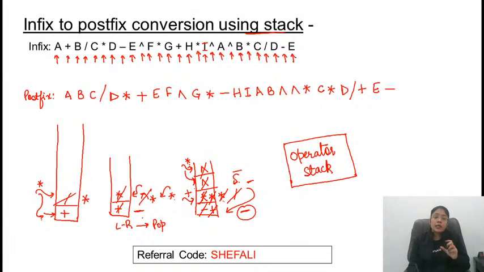एक और type आ सकती है. During the conversion, they may ask for the stack size. What will be the operator stack size required to convert the given infix expression to the postfix expression? अब stack size क्या होगा? एक type में maximum आपके पास कितने elements present है stack में? For example, in this case, maximum size कितना गया है stack का? That is 4. That is known as stack size. Make sense?